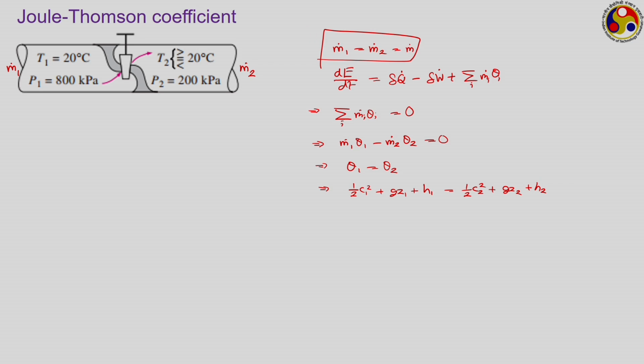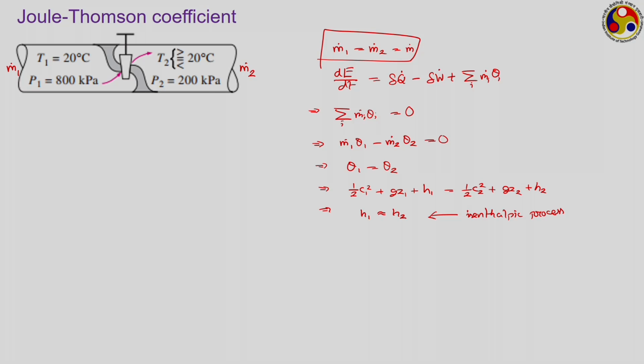Now, changes in kinetic and potential energies can virtually be neglected in this particular case, and therefore what we ultimately get is h1 nearly equal to h2. That is, we are talking about a process during which the enthalpy remains constant, or we conventionally call that an isenthalpic process. So, a throttling process is an isenthalpic process during which the enthalpy of the fluid remains constant throughout the process.